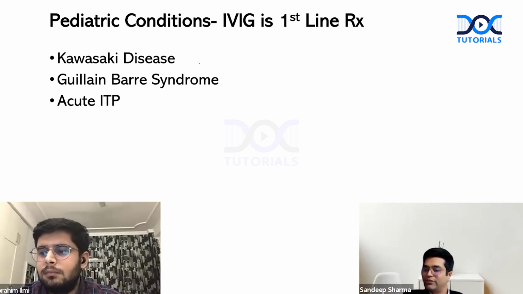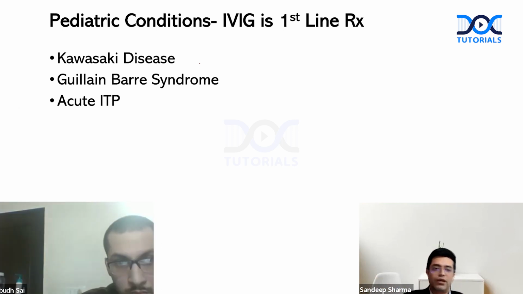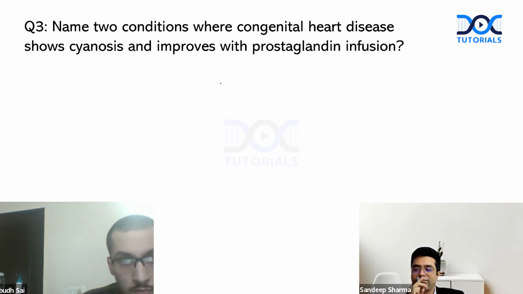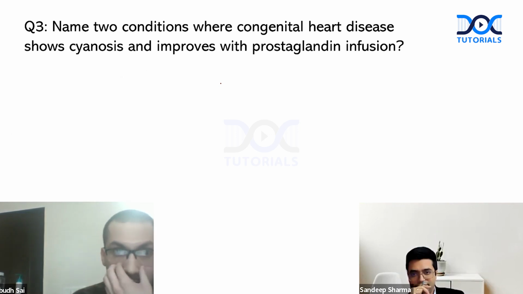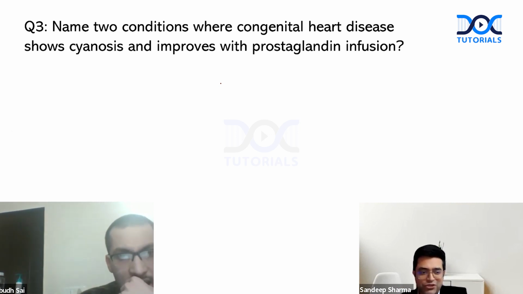Next is question number 3, which goes to Dr. Prabhupada. Dr. Prabhupada, here is your question. Name 2 conditions where congenital heart disease shows cyanosis and improves with prostaglandin infusion. Your time starts now. Sir, hypoplastic left heart syndrome. Okay. And coarctation. No, the time is over now. It's a tough question, I know.